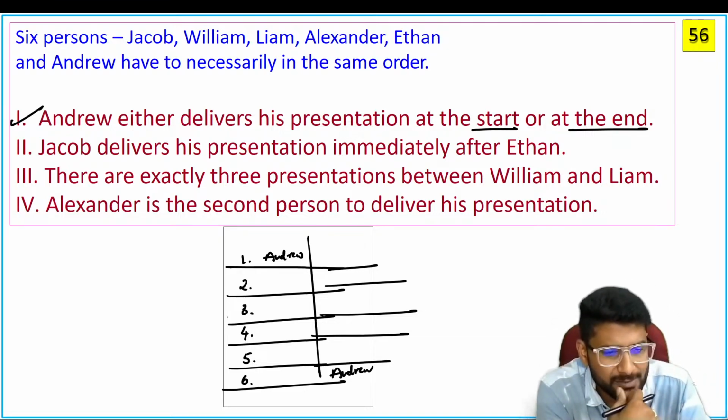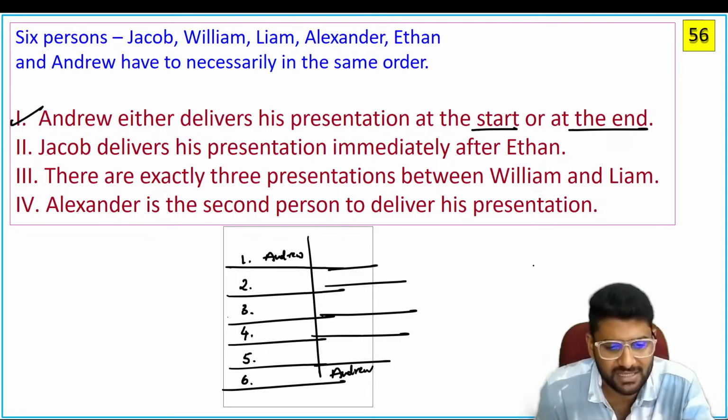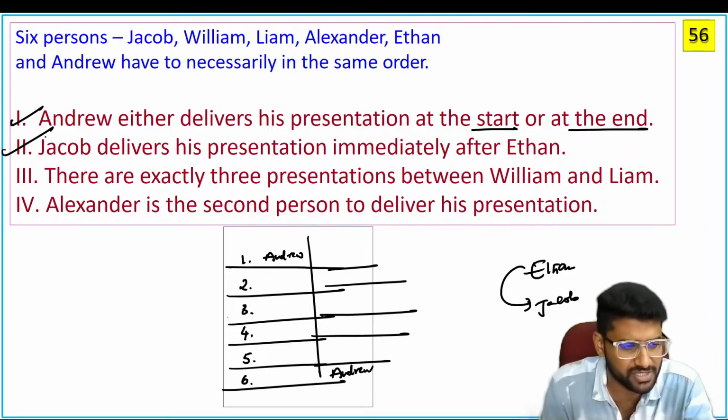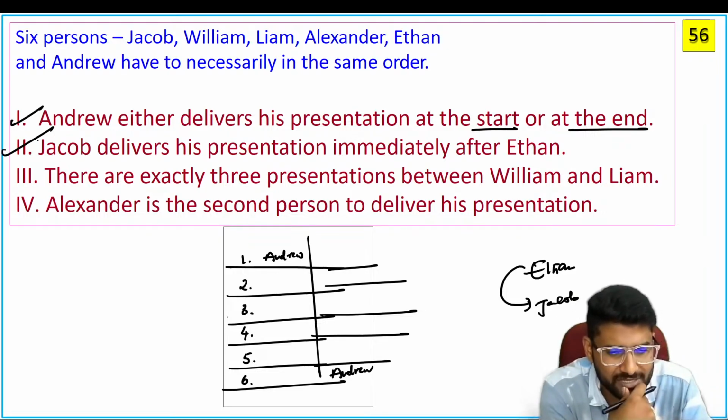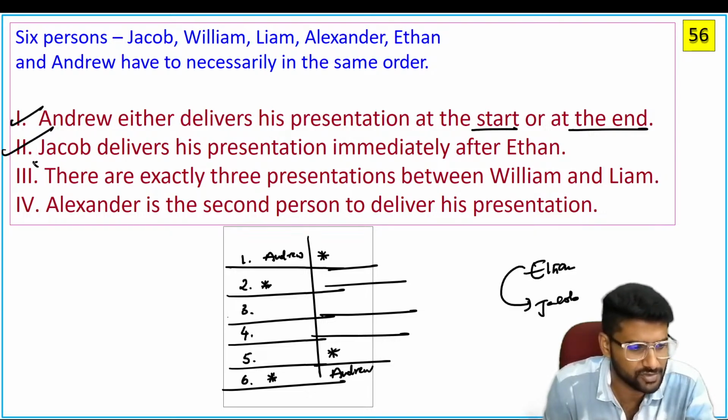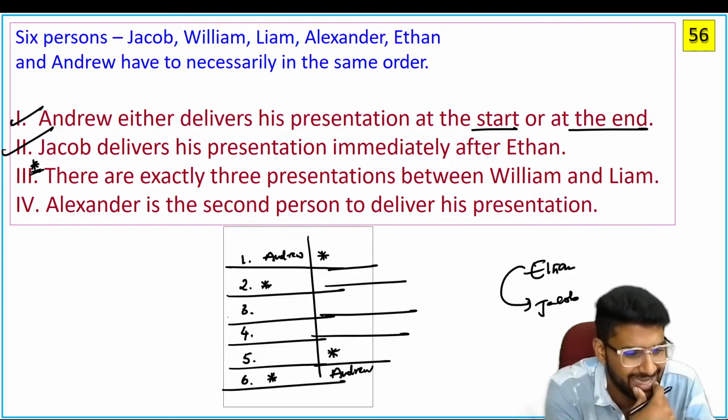Next, Jacob delivers his presentation immediately after Ethan. Jacob is immediately after, so too many possibilities. Hold this information. There are exactly three presentations between William and Liam. So three in between means either William or Liam can be in second position or third, sixth position. Either fifth position or first position. So start at this point. Next one.